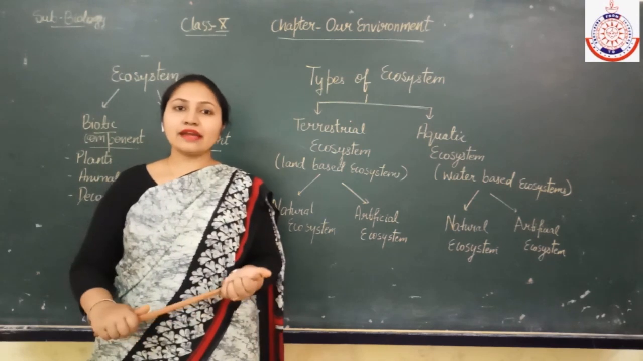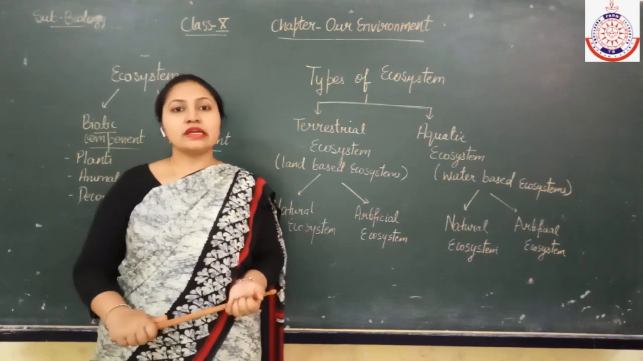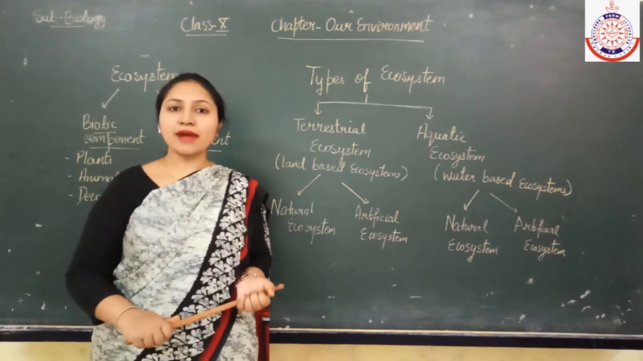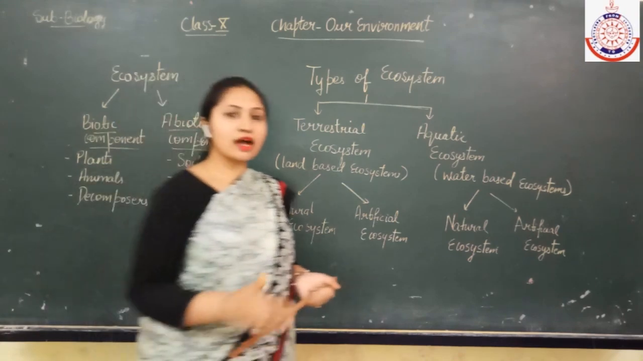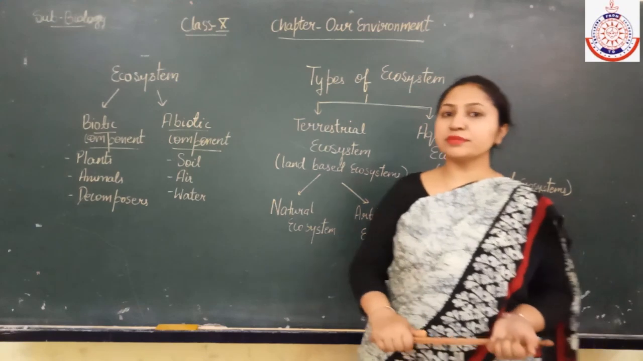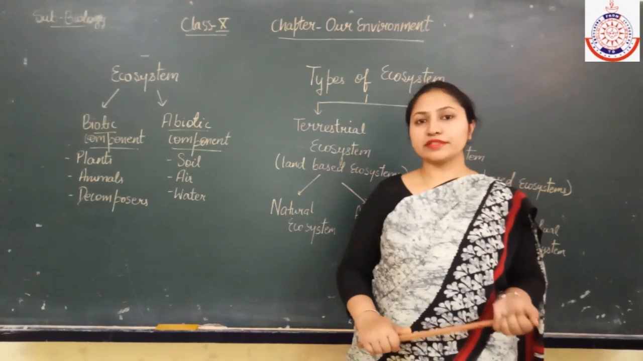Let's take another example like the pond. In case of pond, the living organisms like the fish will come under the biotic component. And what are the non-living? The water and the soil that is present at the bottom region. So they will come under the abiotic components.